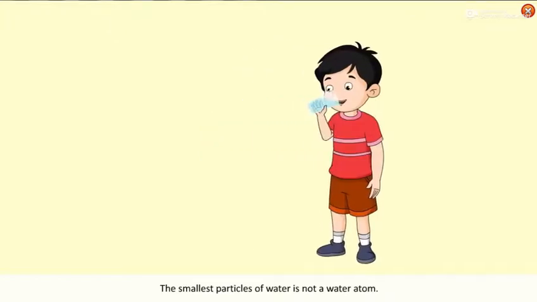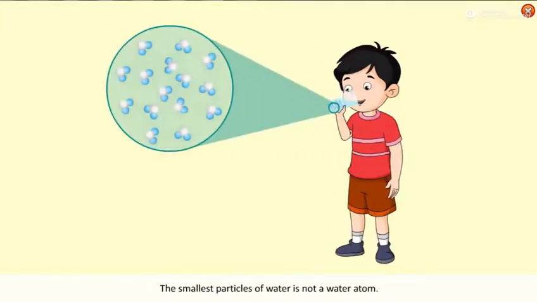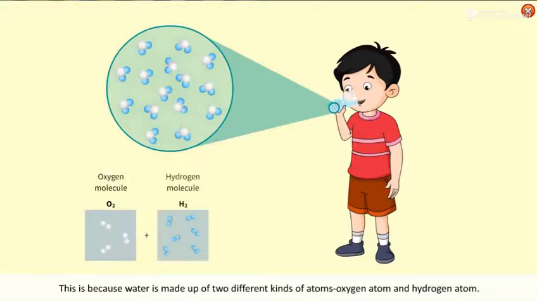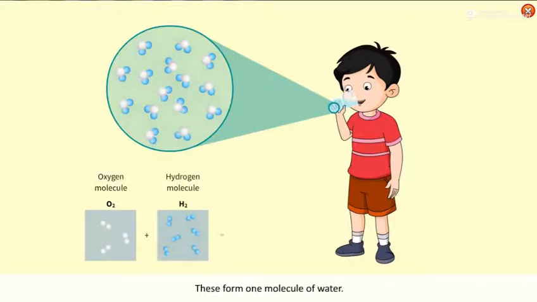The smallest particle of water is not a water atom. Why? This is because water is made up of two different kinds of atoms, oxygen atom and hydrogen atom. These form one molecule of water.